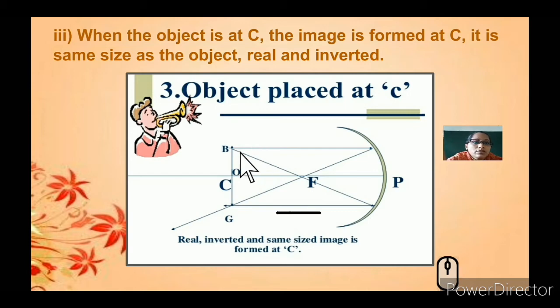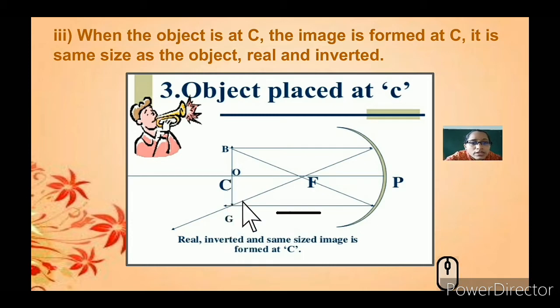So here what happens? The ray strikes the mirror and reflects through the focal point. Here also you can see that when the ray directly passes through the focal point, it reflects back, and you can see that the image is formed where the two lines meet.